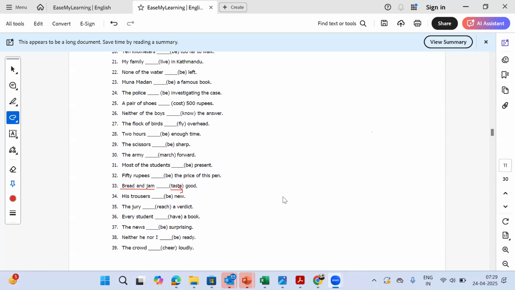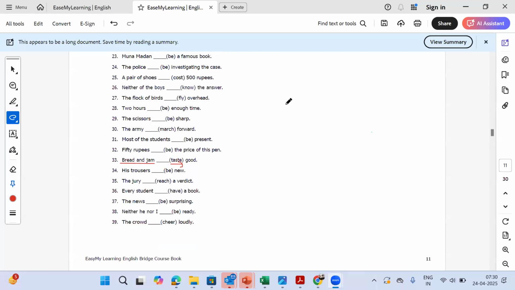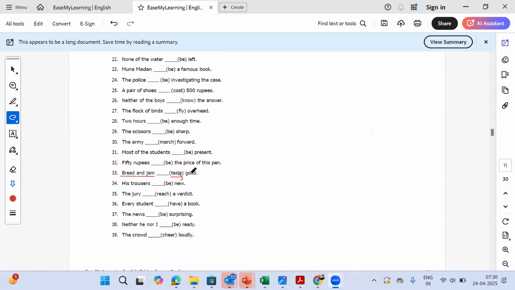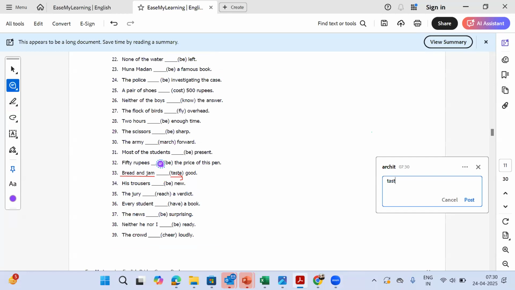Yes, tastes with an S. Okay, very good, Asta, congratulations. Move ahead. So now you know the pattern. You have to write the question number and the answer. So the answer is tastes with an S because we are talking about bread and jam as one dish, just like we did for bread and butter.